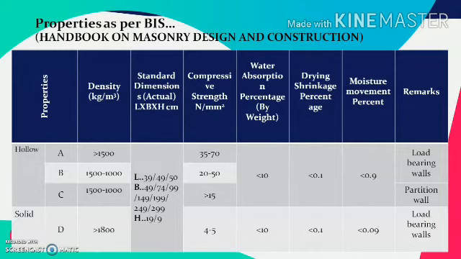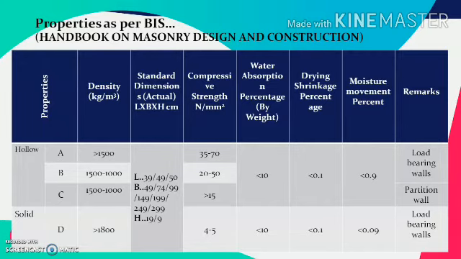In case of hollow concrete blocks, the compressive strength for class A is highest and is in a range of 35 to 70 Newton per mm square. For class B, it is between 20 to 50 Newton per mm square, and for class C, it is in a range of 15 Newton per mm square. In case of solid block, it is still lesser and is in a range of 4 to 5 Newton per mm square. The water absorption for this is limited up to 10% by weight.